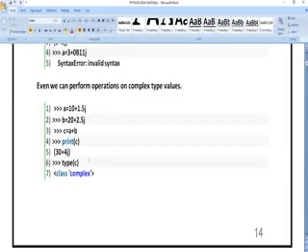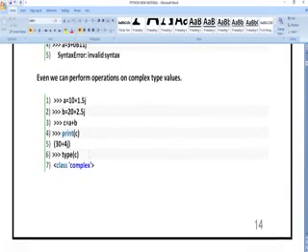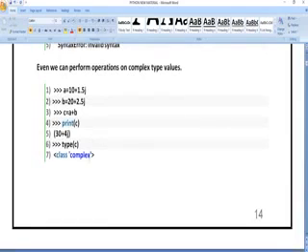So 10 plus 20 is 30 and 1.5 plus 2.5 is 4. That is why I got the total value as 30 plus 4j. Here the real part is 30, the imaginary part is 4. What type of data type is it? It is a complex data type, which means it is a combination of integer and float values.